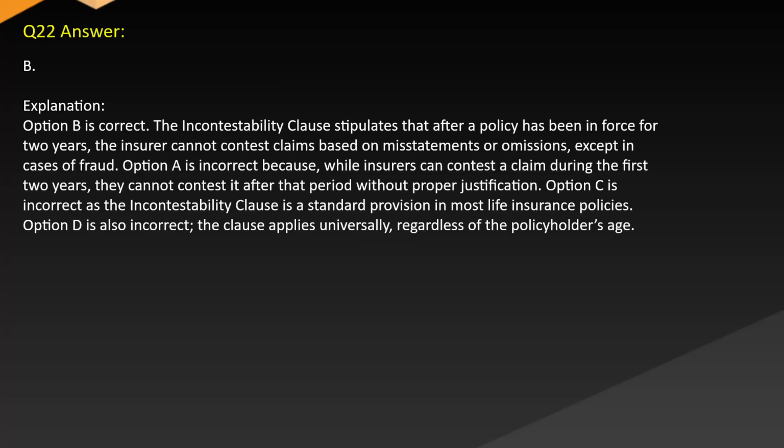Answer B. Explanation. Option B is correct. The incontestability clause stipulates that after a policy has been in force for 2 years, the insurer cannot contest claims based on misstatements or omissions except in cases of fraud. Option A is incorrect because, while insurers can contest a claim during the first 2 years, they cannot contest it after that period without proper justification. Option C is incorrect as the incontestability clause is a standard provision in most life insurance policies. Option D is also incorrect as the clause applies universally, regardless of the policyholder's age.